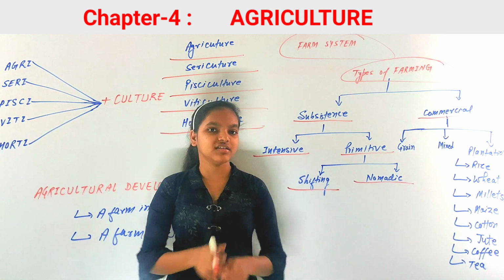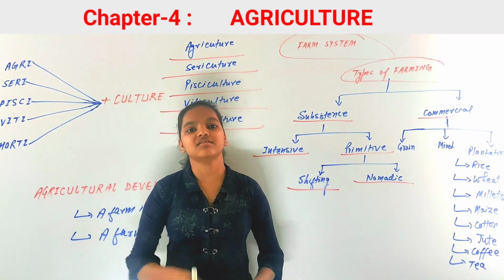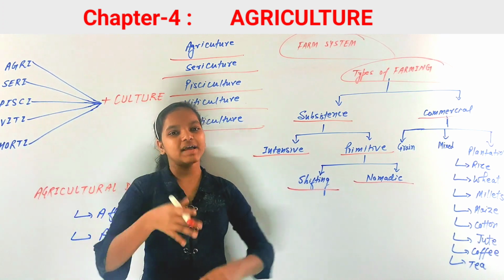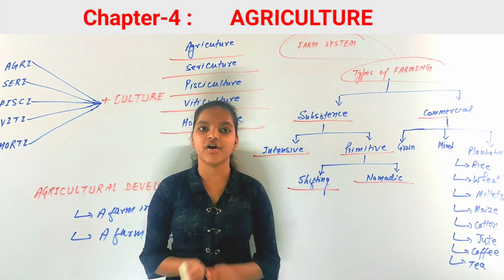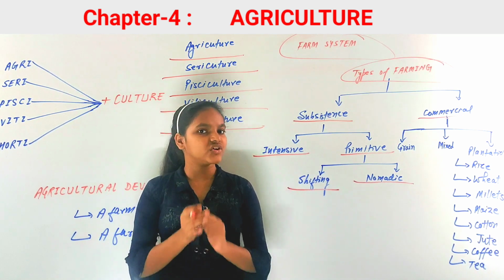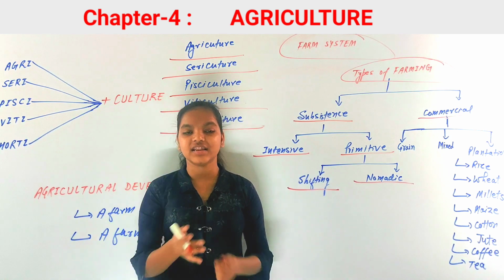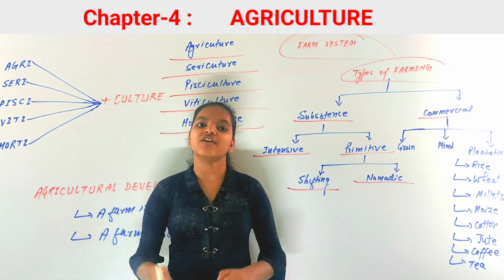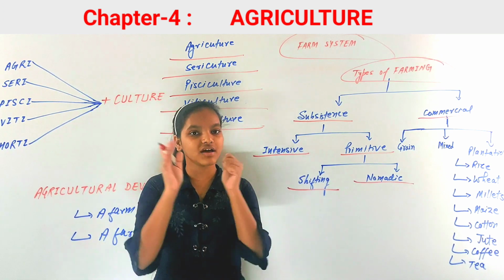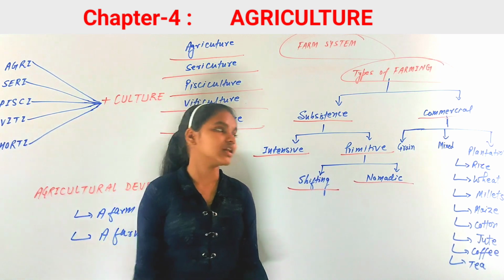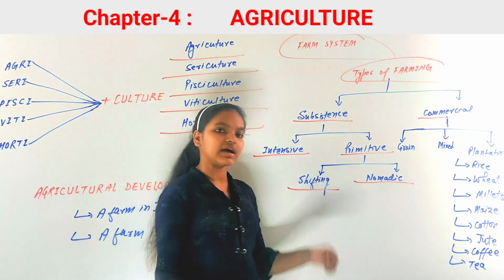In Northeast India it is also called jhum cultivation. It is known by many names all over the world. There are many names for shifting cultivation, and it is generally practiced in Northeast India, East Asia, the Amazon basin and tropical rainforest. These are the regions where mainly shifting cultivation is practiced. Now next is nomadic herding.